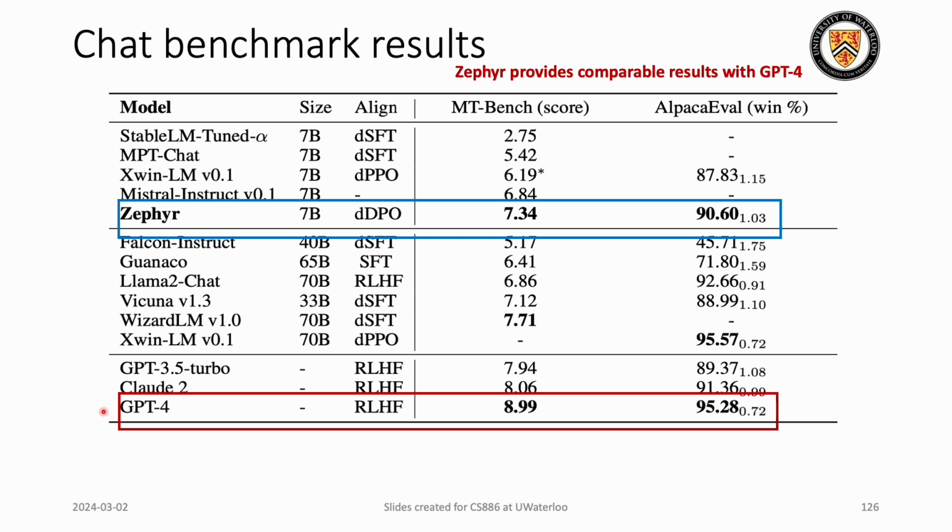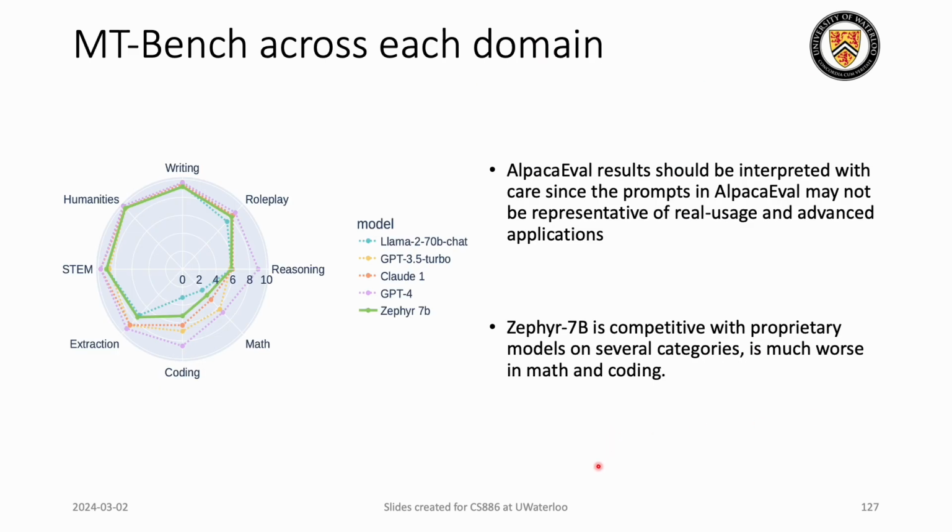And if we compare it with GPT-4, it is still giving us pretty comparable results, which shows how well trained this model is, even though it's such a small size model. One thing to note here is that AlpacaEval results could be somewhat misleading because the dataset doesn't involve a huge variety of the questions that need to be evaluated.